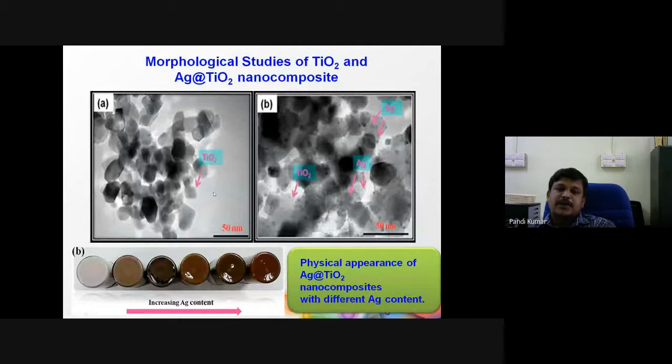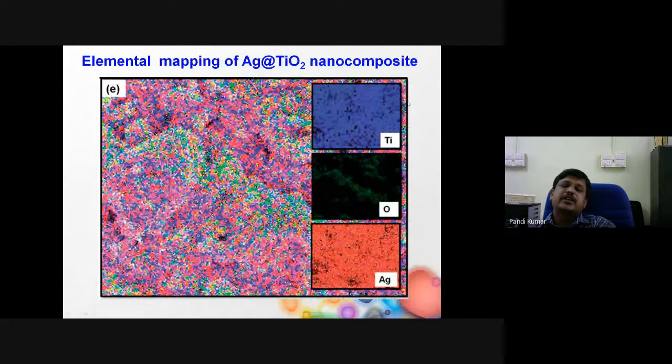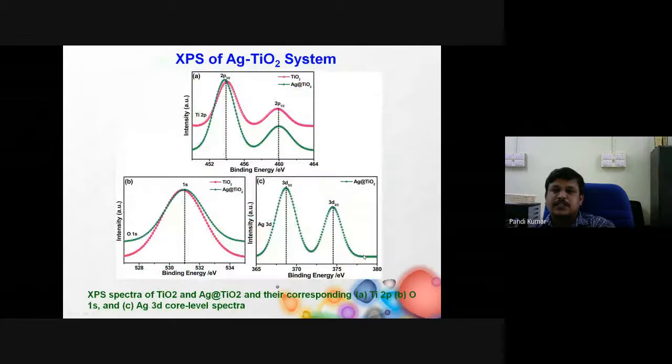Then we did the morphological studies. Here this is the bare TiO2 TEM image, and this is the TiO2 silver TEM image. Here you can see the smaller particles that are due to the silver nanoparticles over the TiO2. This is the physical appearance of TiO2 silver with different weight percentages of silver. Then we did mapping also to confirm the presence of titanium, oxygen, and silver in the nanocomposite material. Also, we measured the XPS to confirm the elemental state of the silver. It is found that the silver is in the metallic state, not in the ionic Ag plus form.